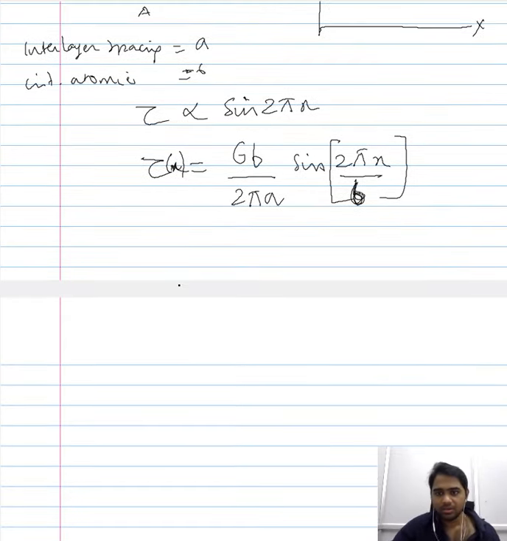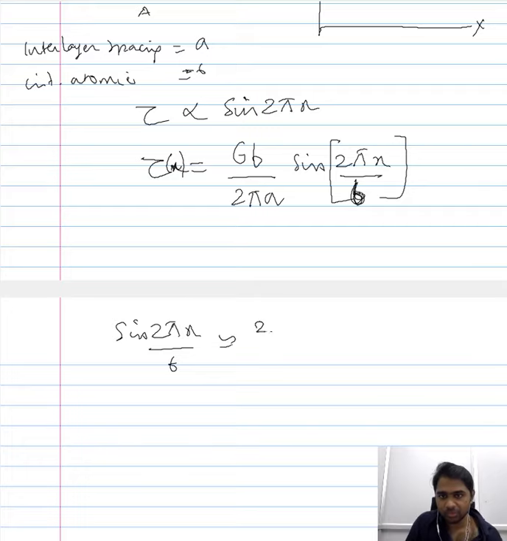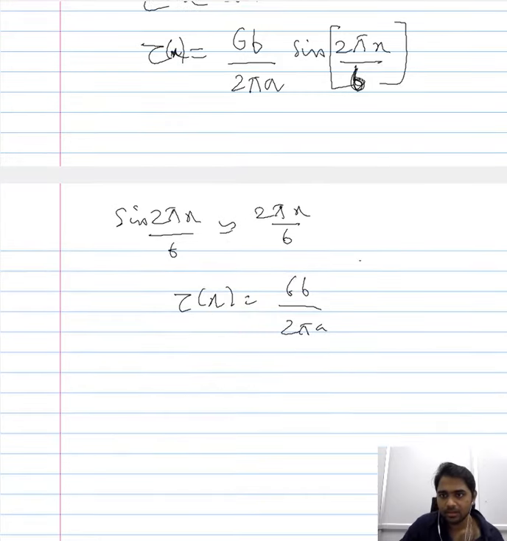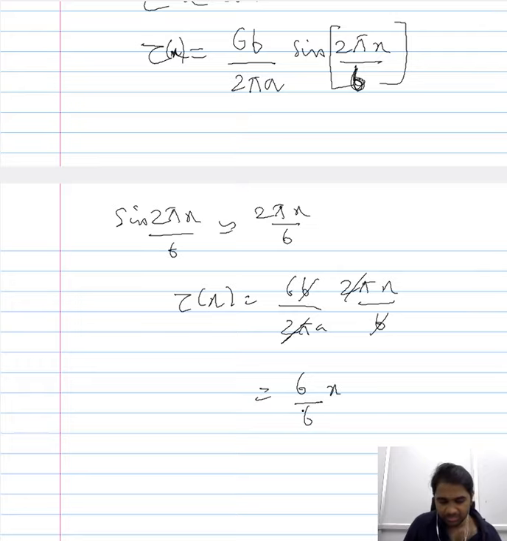Now, since we are considering a displacement that is in the atomic range, sine 2 pi x by b is equivalent to 2 pi x by b. And therefore, when you introduce 2 pi x by b here, your whole expression reduces to G B by 2 pi A sine of 2 pi x by b, and you can cancel this out, and you will remain with the shear modulus G by A of x.